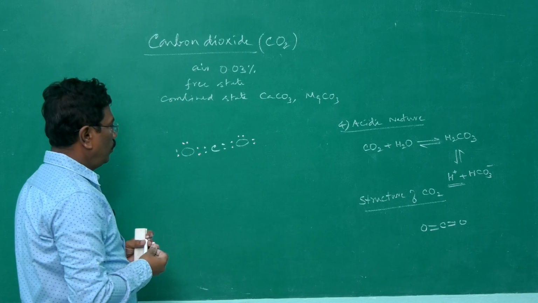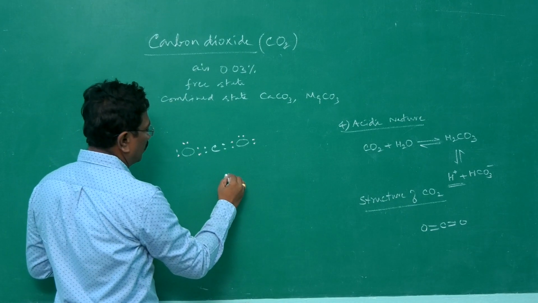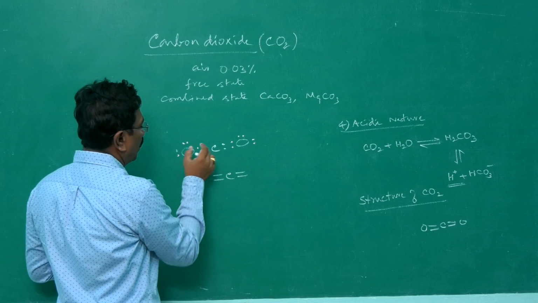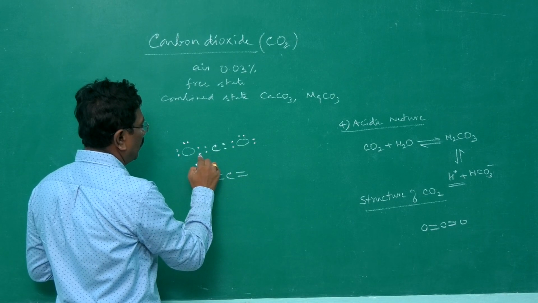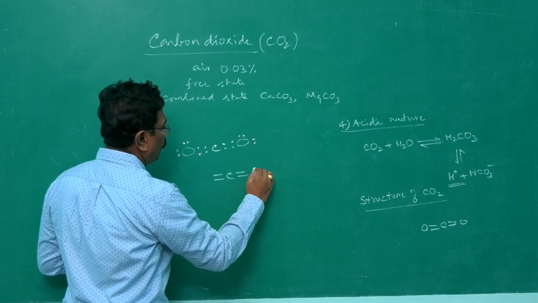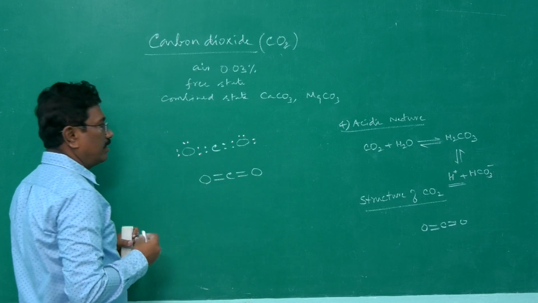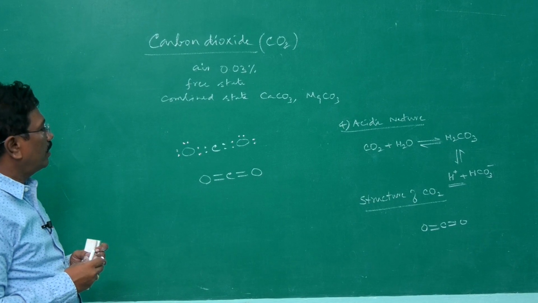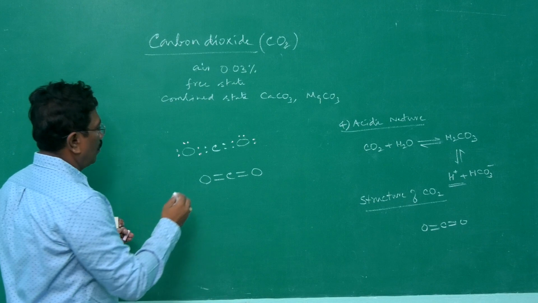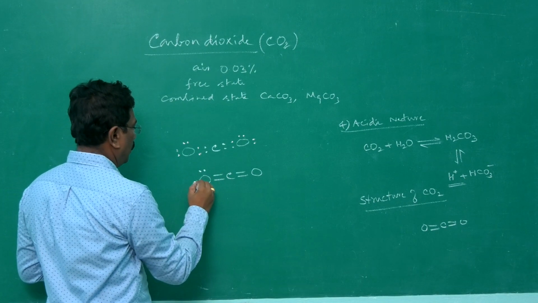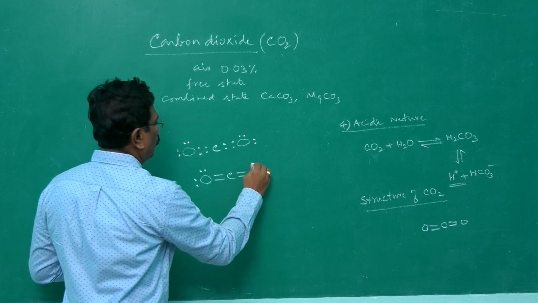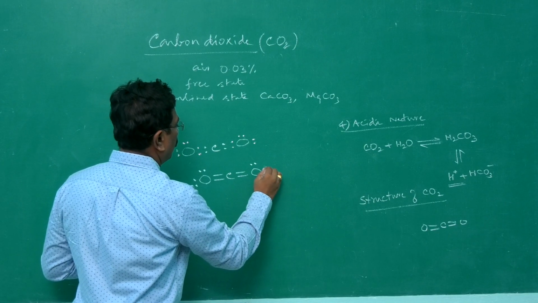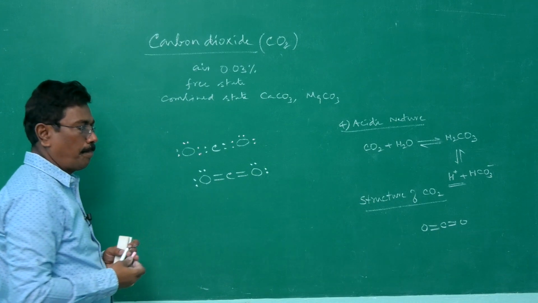Carbon 4. So a bond is formed between carbon and oxygen like this. C double bond, double bond. A bond is made of 2 electrons, sharing of electrons. Therefore, we write the structure of carbon dioxide like this. Of course, if we want to mention the lone pair of electrons, we can, nothing wrong. One lone pair, another lone pair. What is lone pair? Electron pair which is not involved in bond formation is said to be lone pair.